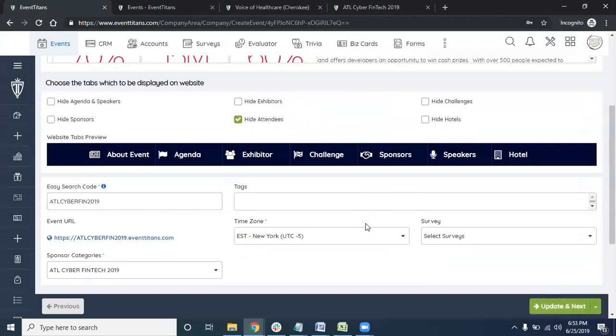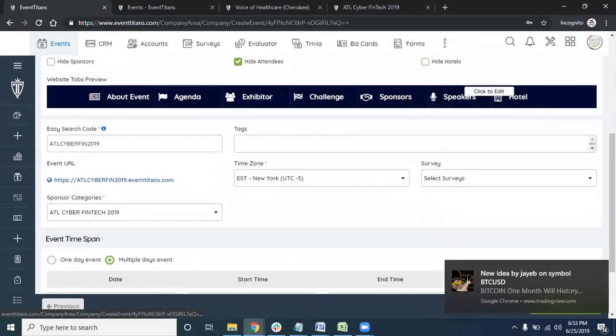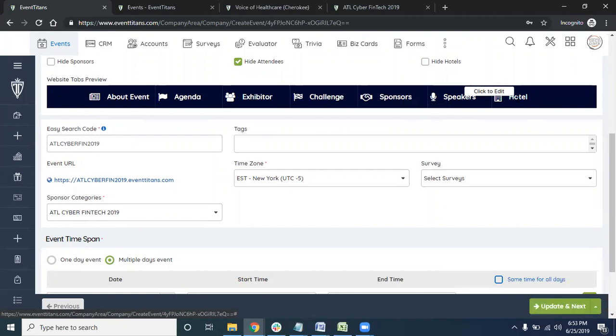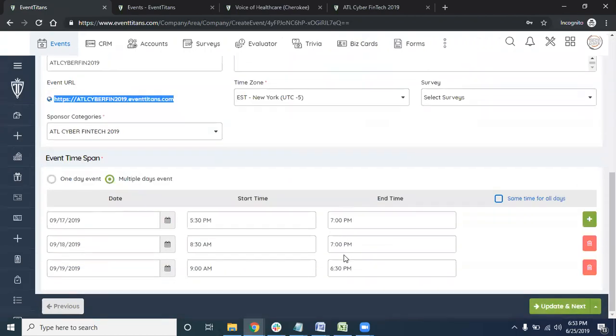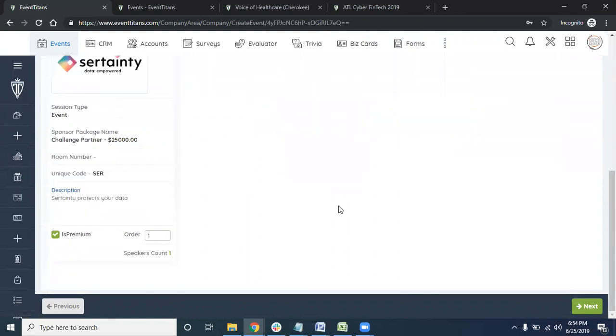And if you come over here after the event description, you can hide anything you want to, and you can show everything. You can even sell hotel rooms on your website, speakers, sponsors, challenges, everything you are seeing on your private website. And you will have a website similar to this if you are a premium user. Multiple day event. One thing here is you don't have to onboard your sponsors or your speakers manually by emails. We do everything for you automatically.